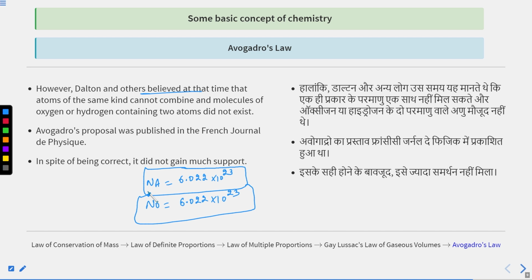Thank you so much. We will meet soon in the next class with the next topics. In the next topics, we will cover Dalton's atomic theory. John Dalton used the idea of these laws of chemical combination, and he put forward his atomic theory on the nature of matter, which is named Dalton's atomic theory.